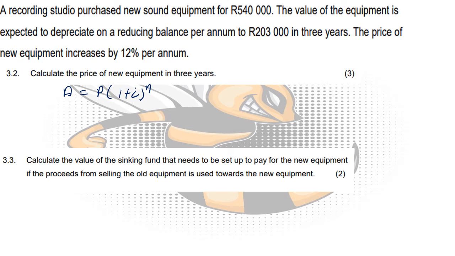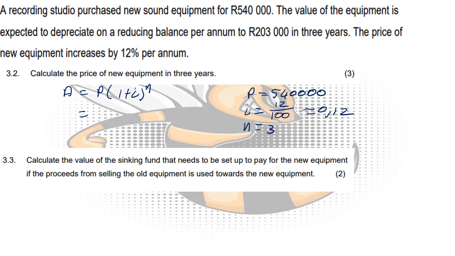Now in this case, the new equipment that we want, if we buy it now, the value would be 540,000. My interest rate in this case, remember, this is now not the interest rate at which it depreciates, it is the rate at which the equipment gains value if you want to buy it brand new, which in this case would be 12% per annum. So it would be 12 divided by 100, which would give us 0.12. And this will also be in the account for 3 years, or you'd have to calculate how much this new equipment is worth in 3 years.